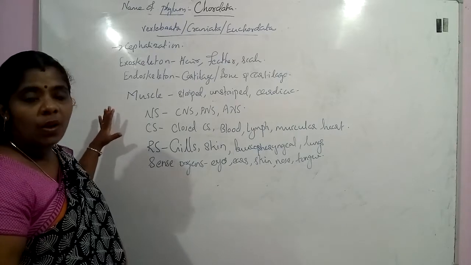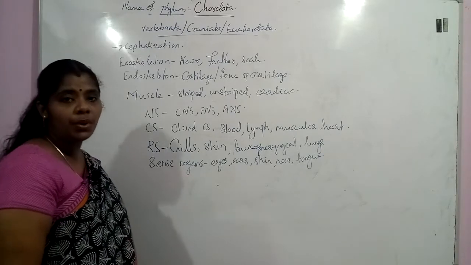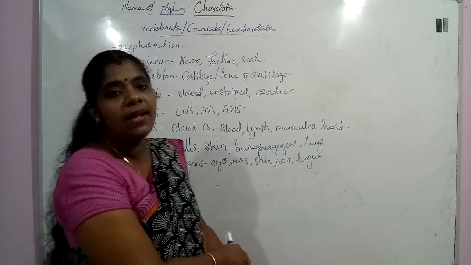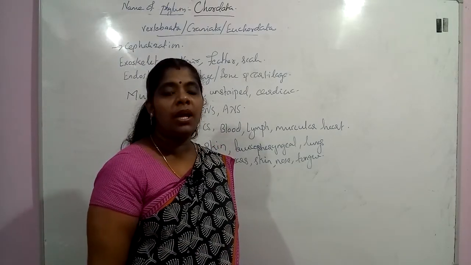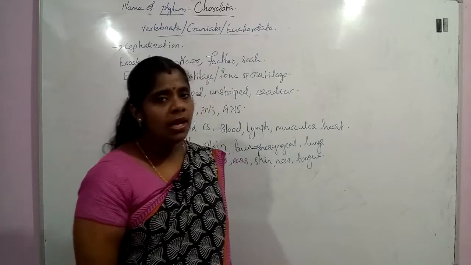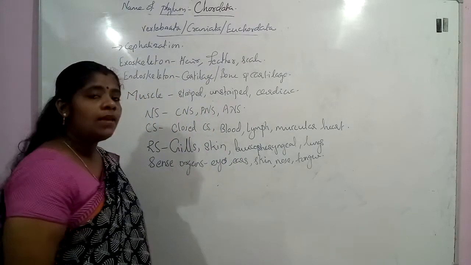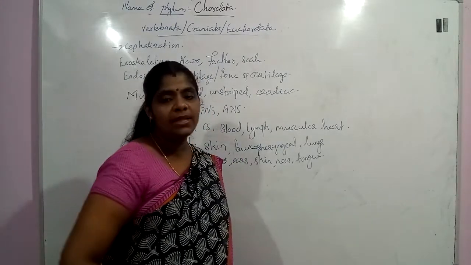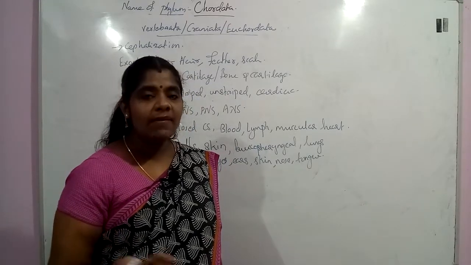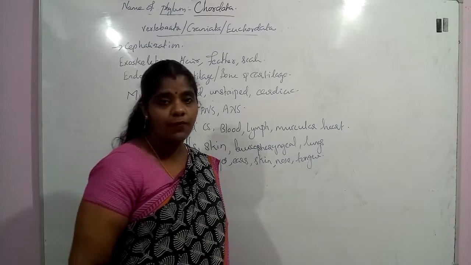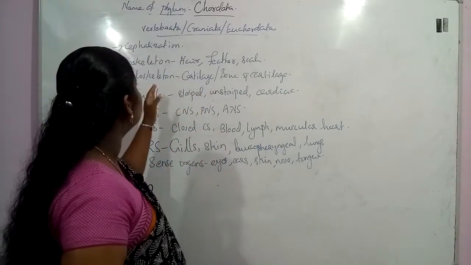These organisms will be having the notochord in the embryonic stage, and this notochord will be replaced by the vertebral column as well as the cranium in the adult stage. And we can see these organisms show all the basic characteristic features of chordates. In addition to that, they will show a well developed cephalization or head formation in this group of organisms.